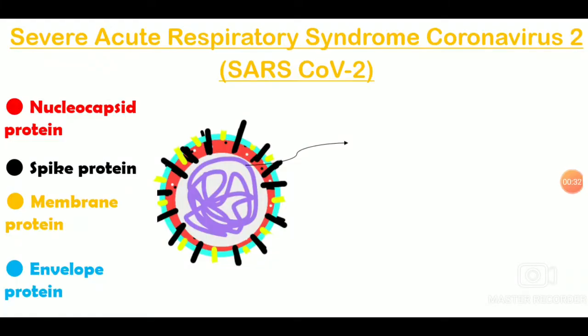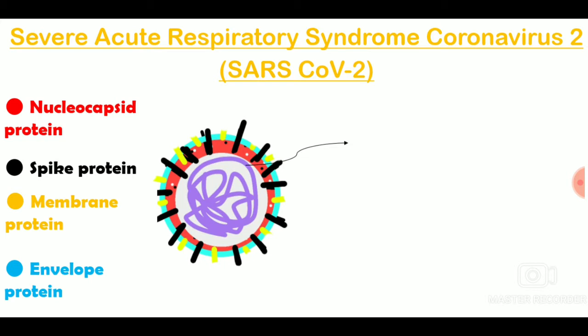So let us say that this is the virus that we are dealing with. But why is it called so? Severe acute respiratory syndrome coronavirus 2? Why so? Because this virus belongs to the same family of viruses which caused the severe acute respiratory syndrome outbreak in China in 2002. Yes, so this is the second virus from the coronavirus family which has been discovered and which has caused such a huge outbreak. And hence this new strain came to be known as the novel SARS CoV-2 virus.